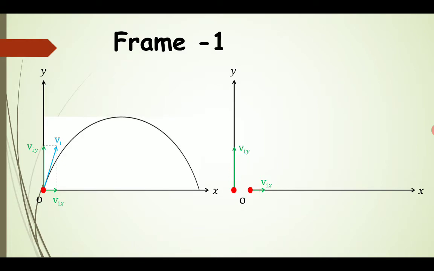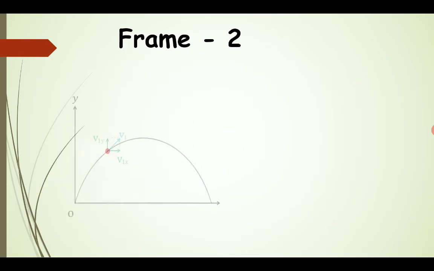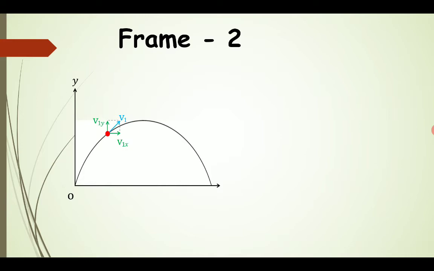Now, in the second frame of reference, at this particular position the projectile reaches this position, and let the velocity attained by the projectile be v1.